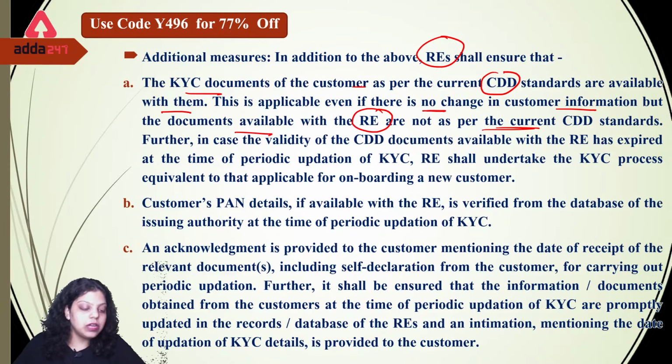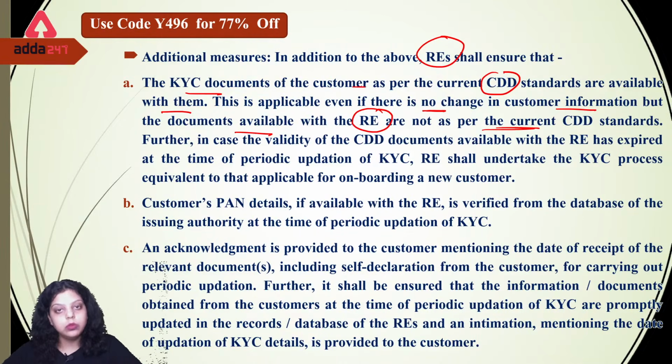So the first condition, RBI has said that every regulated entity, it means every bank and financial institution, has to follow the current CDD standard given by RBI. It doesn't matter if the customer's information changed or not, but if the documentation maintained for the customer is not according to the recent CDD updations or standards, then they have to update the KYC according to the recent standards.